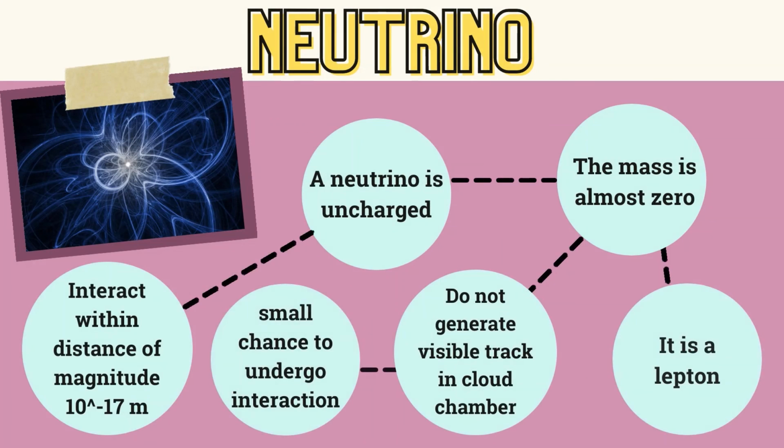For the last one, we are going to discuss the neutrino in more detail. There are some properties of the neutrino. The first one is that a neutrino is uncharged. The mass is almost 0 and it is a lepton, so it interacts through the weak force. Because of these properties, they do not generate visible tracks in the cloud chamber. This also means that neutrinos interact with nuclear particles only within a distance of magnitude 10 to the power of negative 17 meter. Because of this distance of magnitude, there is only a small chance to undergo interaction.